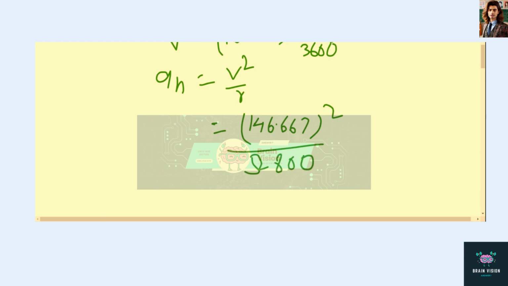After the calculation, the normal acceleration will be 0.407 feet per second square.